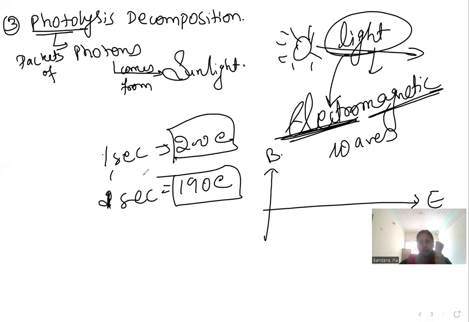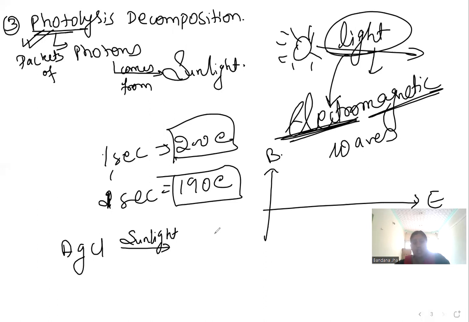Fine. So in photolysis decomposition, we are saying that suppose we are decomposing our compound with the help of sunlight. If it decomposes, then we will say that this is a decomposition reaction. Just like AgCl. AgCl, when we give it sunlight, we will get what? Ag plus chlorine, that is Cl2.